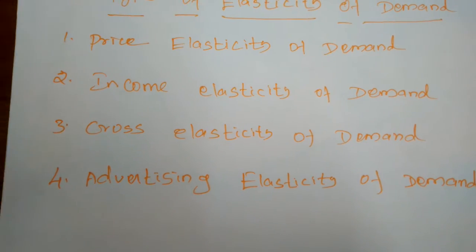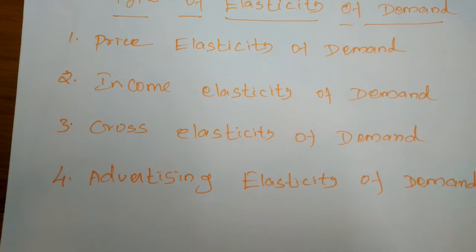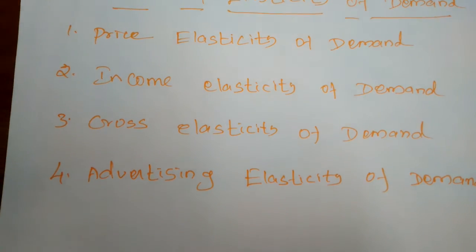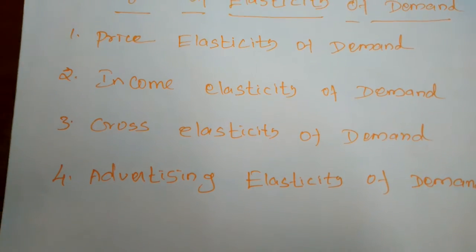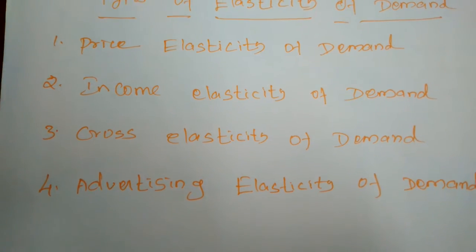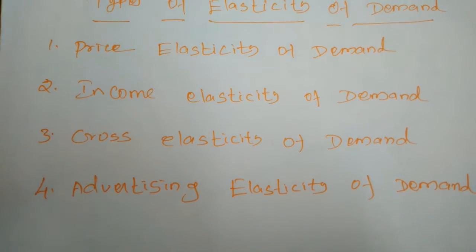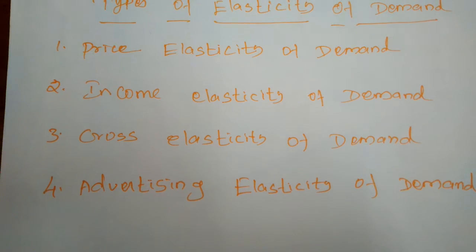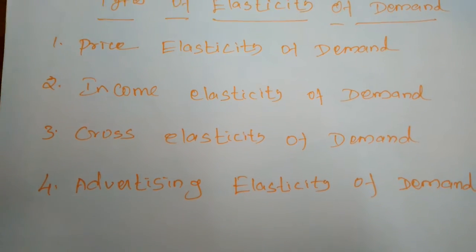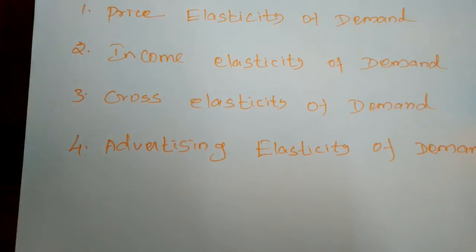Here we will derive the income elasticity of demand by the proportionate change in quantity demanded for a product divided by the proportionate change in income. In whichever proportion the income is increased, in the same ratio the demand for that commodity will change. Next, cross elasticity of demand.